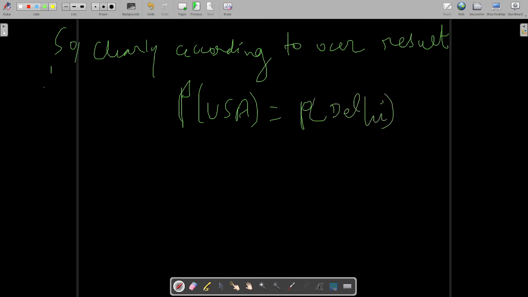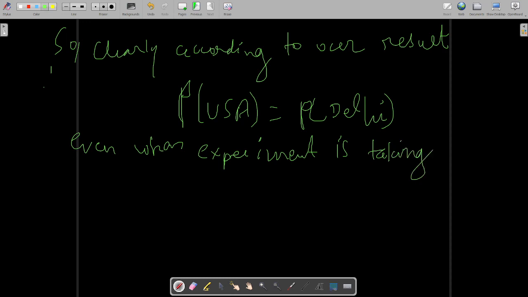Even when the experiment is taking place in Delhi. So what does this denote?